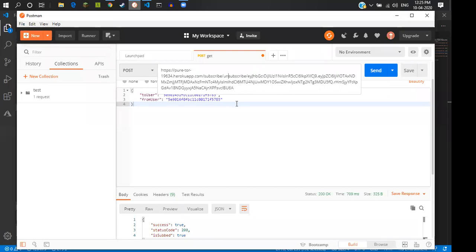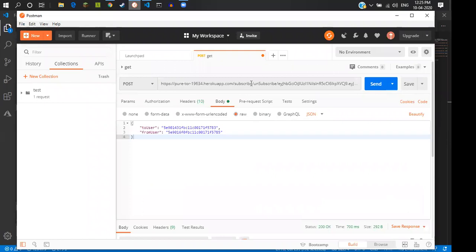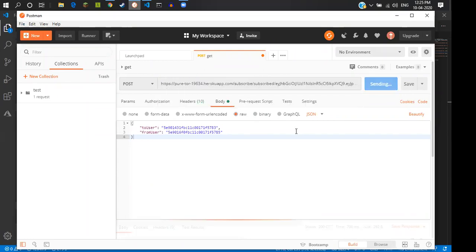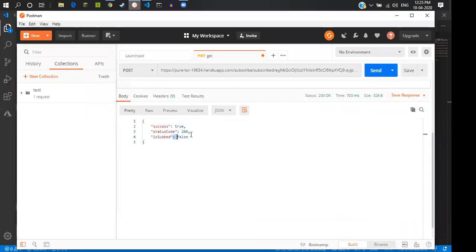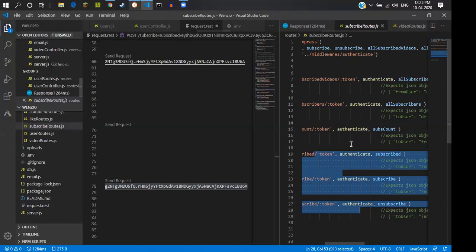And it's also saving in the Mongo database in Atlas. I will show that. Success true, and subscribed or not, it will show no. It again deleted, false. So next we covered these three routes.